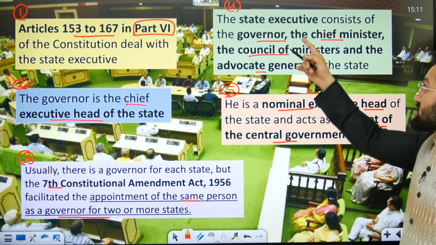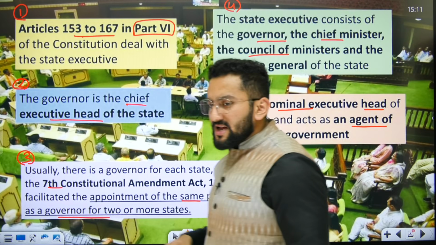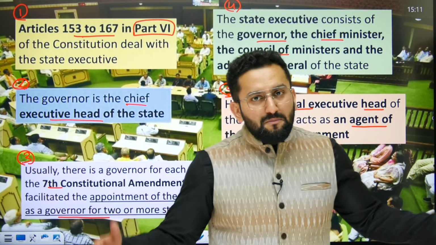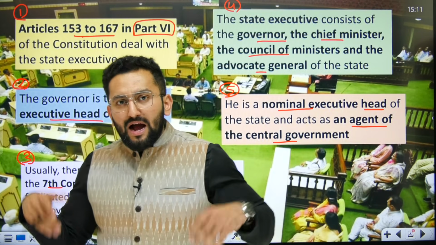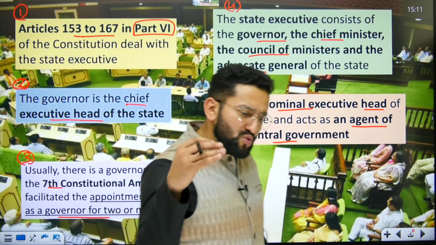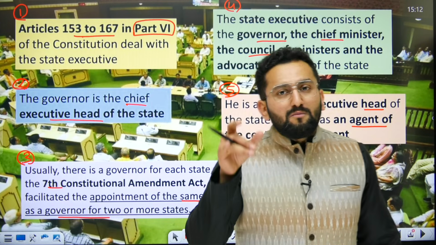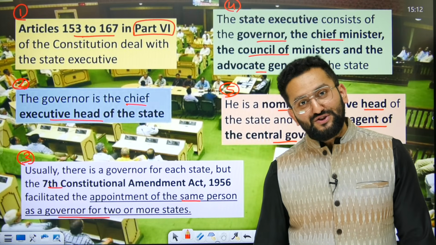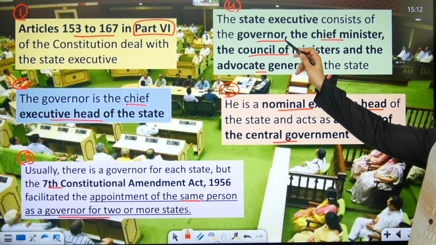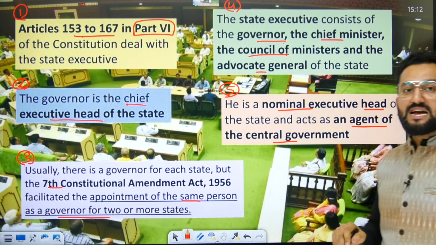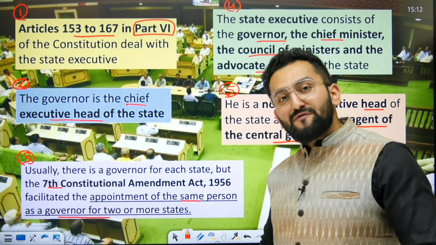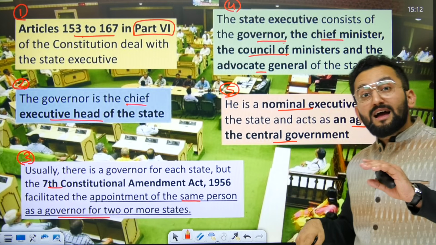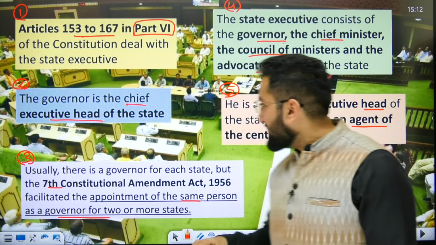Similarly, when we are using the word state executive, you should not say, sir, if I am posted as a civil servant in state government, it means I am part of this permanent executive, so why am I not being counted as state executive? You will be counted as state executive, but not in the definition mentioned in part 6 of the Indian Constitution. Okay, so this definition says governor, chief minister, council of ministers and advocate general. And in part 5 what we discussed: president, PM, council of ministers and attorney general, right?